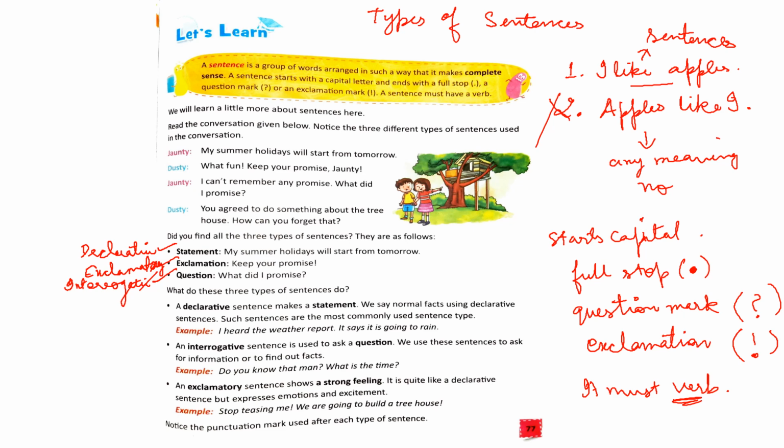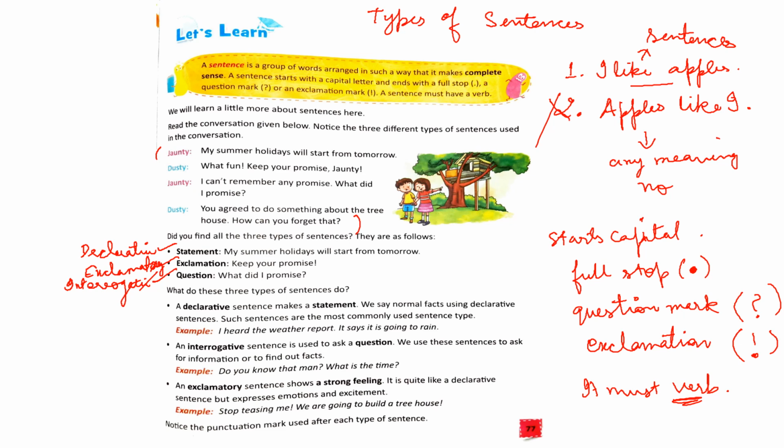Alright, let us see some examples to understand different types of sentences. So note this conversation between Jaunty and Dusty. Let's read it. Okay. Jaunty: My summer holidays will start from tomorrow. Dusty: What fun! Keep your promise, Jaunty. Jaunty: I can't remember any promise. What did I promise? Dusty: You agreed to do something about the tree house. How can you forget that?